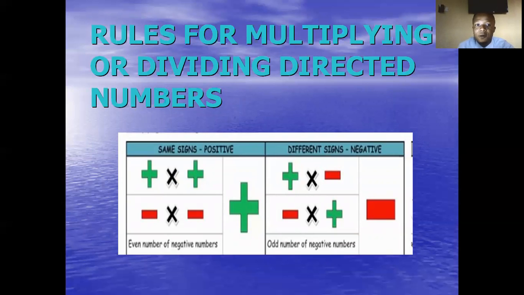Also, we have the rules for multiplication of directed numbers. Okay, the same thing applies to addition and subtraction too. So when you times two positive numbers, the result must be positive, just like you can see from the slide. When you times two negative numbers, the result must also be positive too. But when you times either a positive and negative or negative and positive number, the result must be negative. Okay?